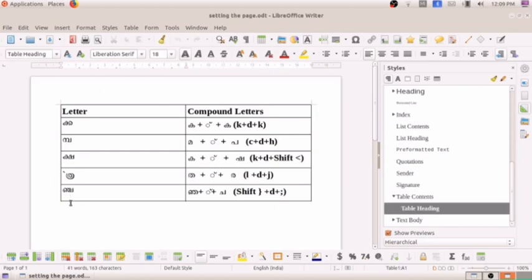And the last one is Nja. For getting Nja, which letters we have to select? That is Nya plus Chandrakala plus Cha. The English letters we have to type is shift close bracket plus D plus semicolon. So this you have to keep in mind. In this way we have to write the Malayalam letters.